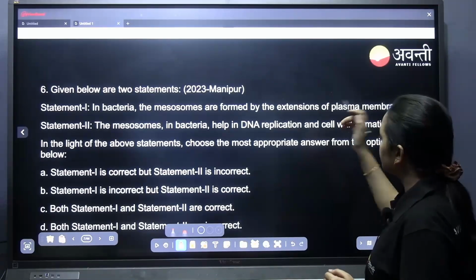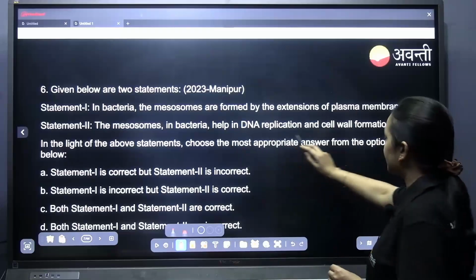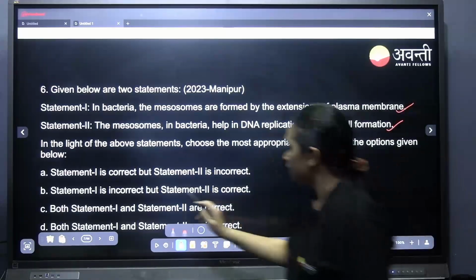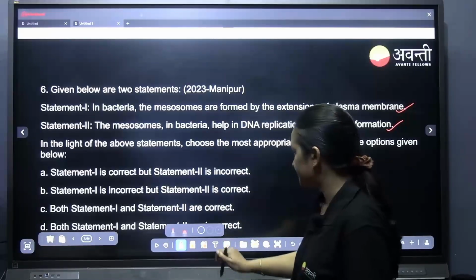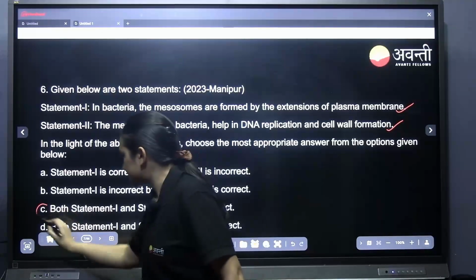So in bacteria mesosomes are formed by extension. Yes, mesosomes help in DNA replication and cell wall formation. Both are true, which means statement A is correct and B is also correct. Option C is the correct answer.